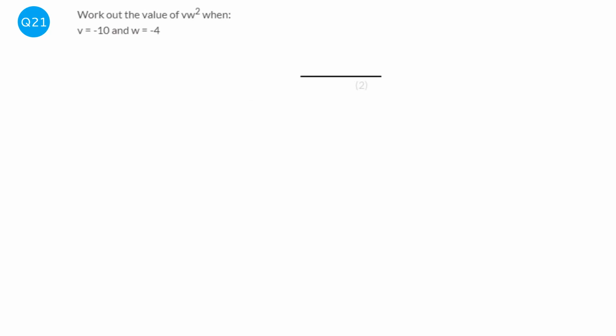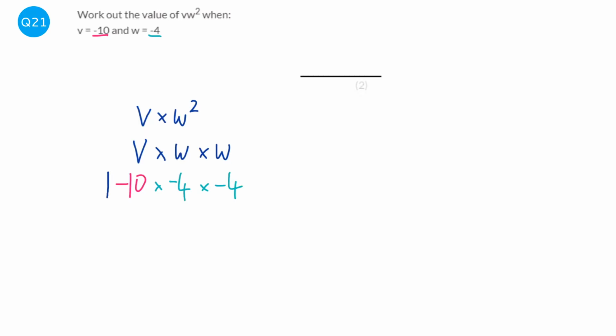Let's rewrite this expression, but with a times sign in, so v times w squared. Now w squared just means times by itself, so we can rewrite that as v times w times w. Okay, so we know v is -10, so -10. And we know w is -4, so it's times -4 times -4. Okay, so when you multiply, it doesn't matter which order we do it. So I'm just going to do these ones first, and I'm going to ignore that times -4 at the end.